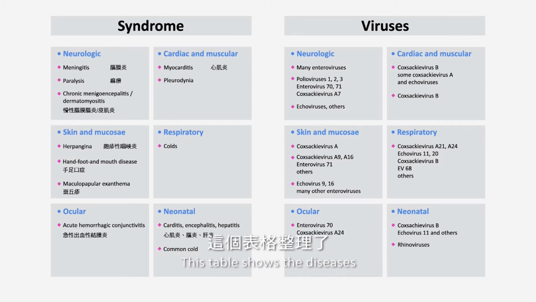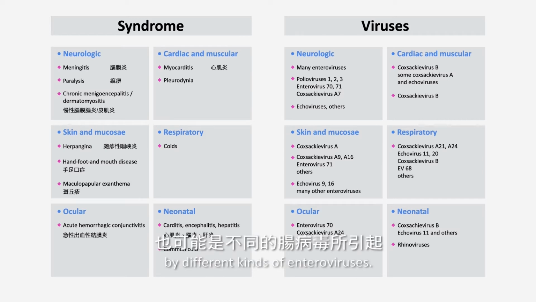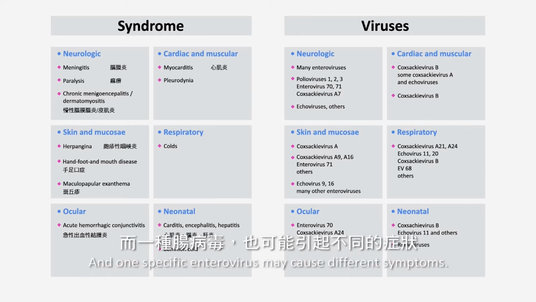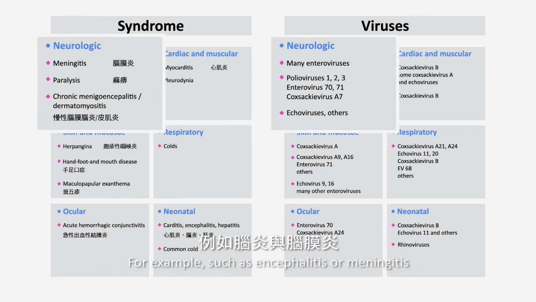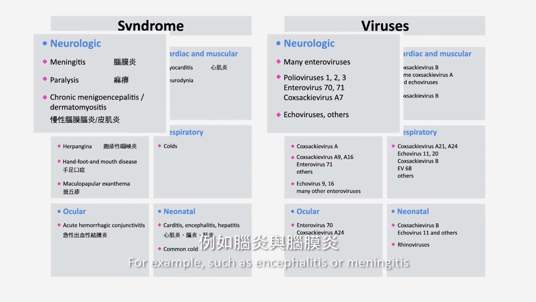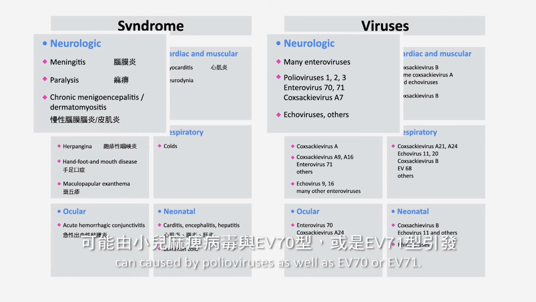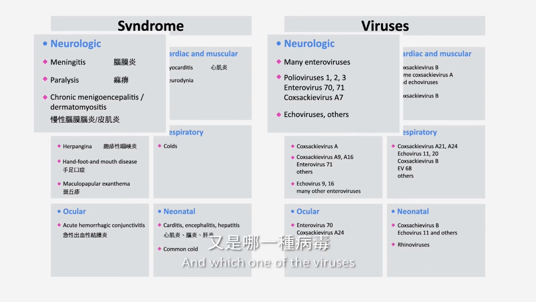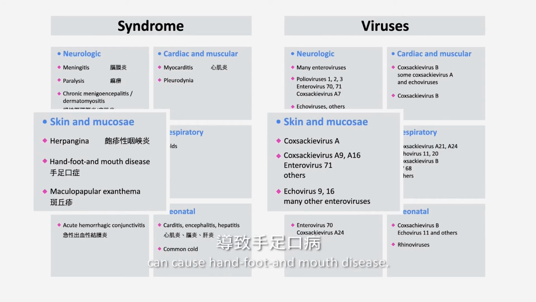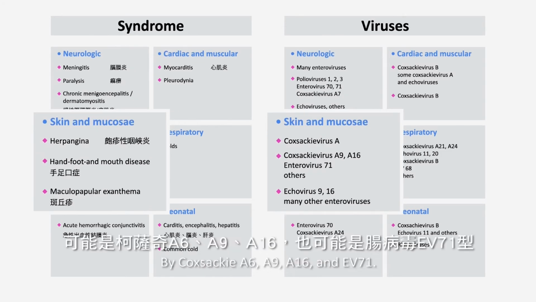This table shows the diseases caused by enteroviruses. As you can see here, one symptom may be caused by different kinds of enteroviruses. And one specific enterovirus may cause different symptoms. For example, encephalitis or meningitis can be caused by polioviruses as well as EV70 or EV71. And hand, foot, and mouth disease can be caused by Coxsackie A viruses, A6, A9, A16, and EV71.